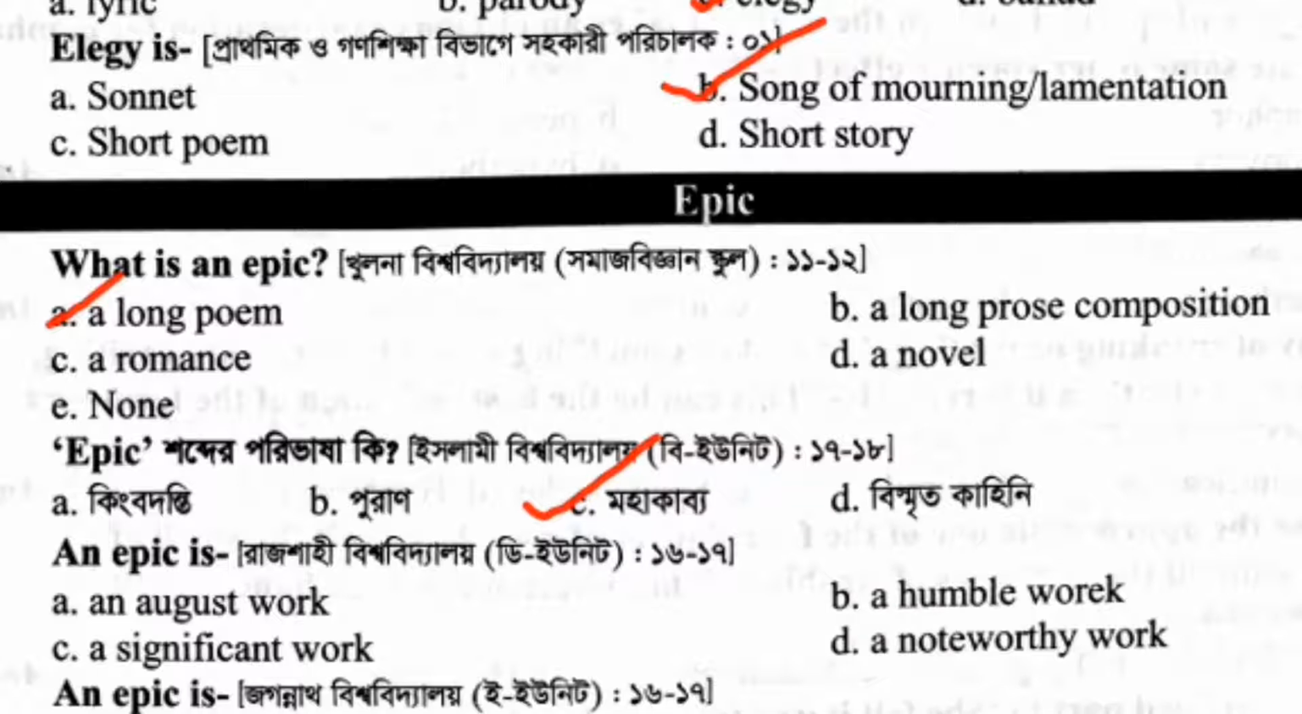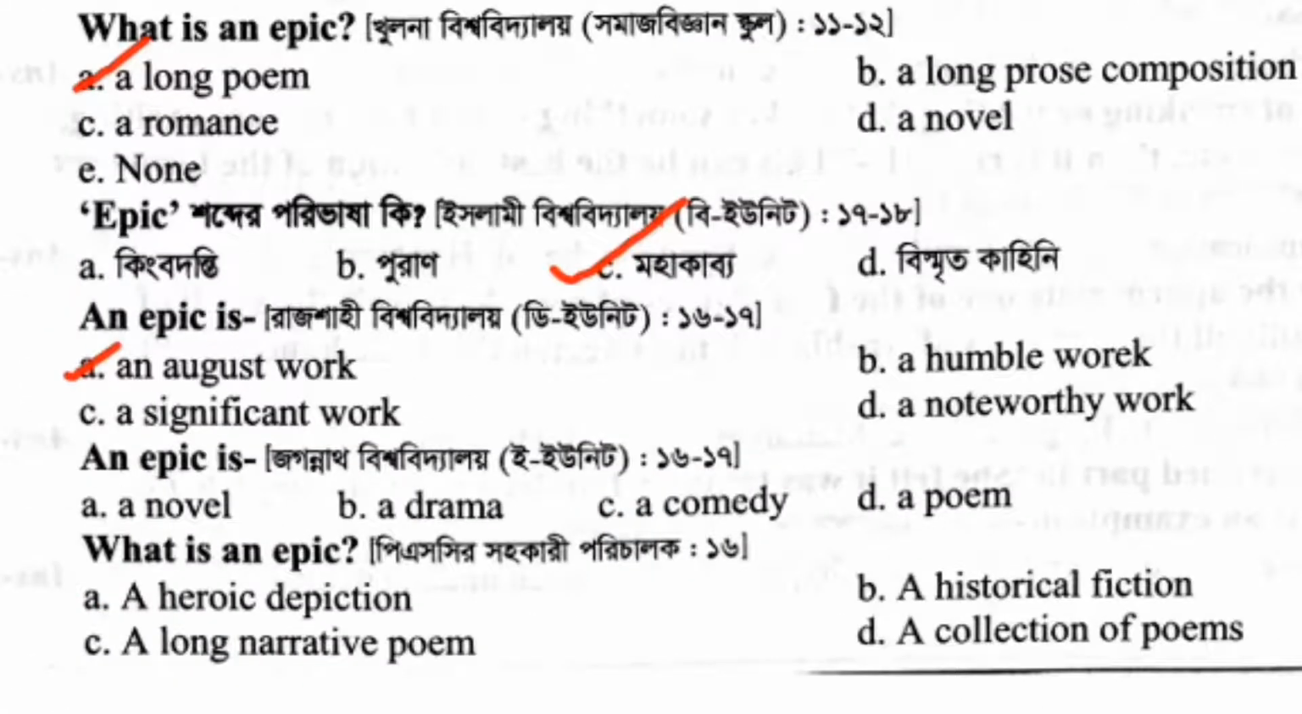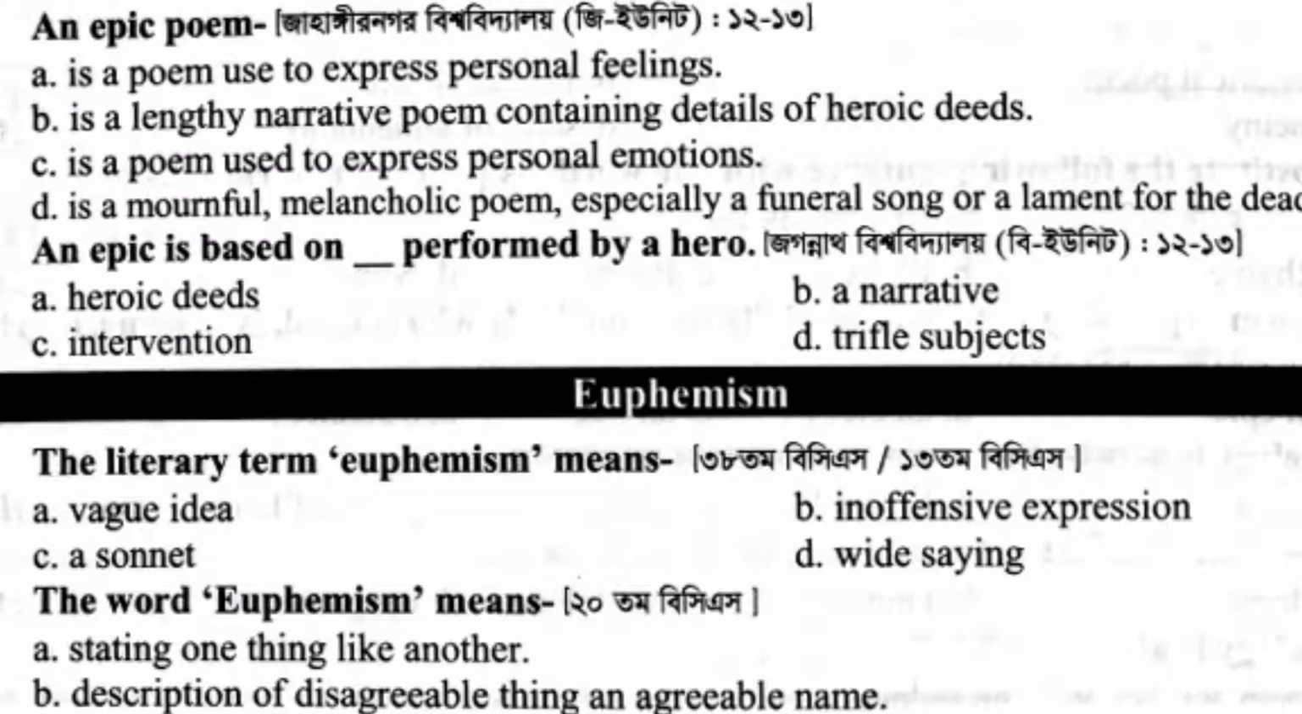An epic is an august work. An epic is a poem. What is an epic? A long narrative poem. An epic poem is a lengthy narrative poem containing details of heroic deeds. An epic is based on heroic deeds performed by a hero.